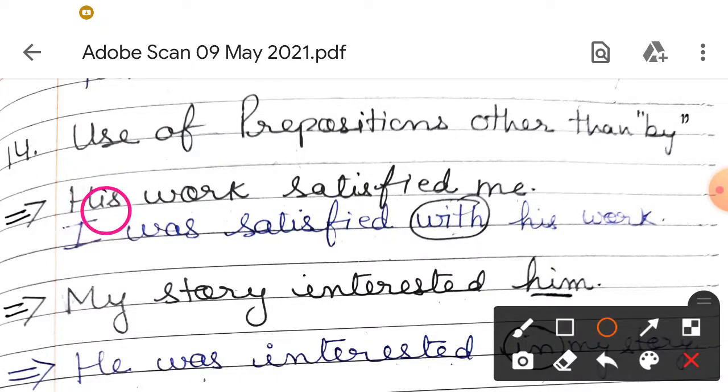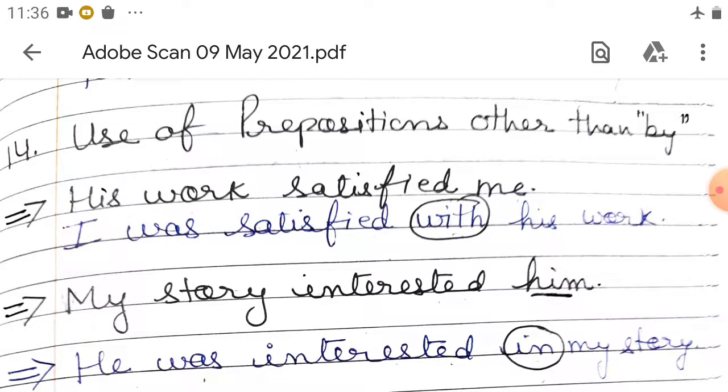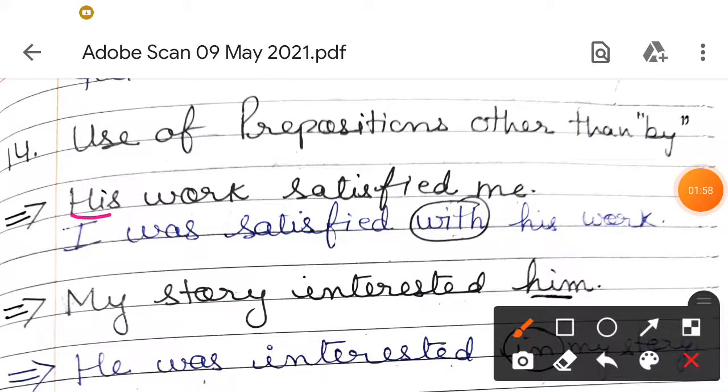Here his work is the subject and me is the object. The subject will become the object and the object will become the subject. So me becomes I. So I was satisfied.